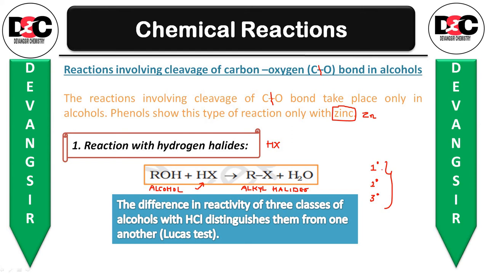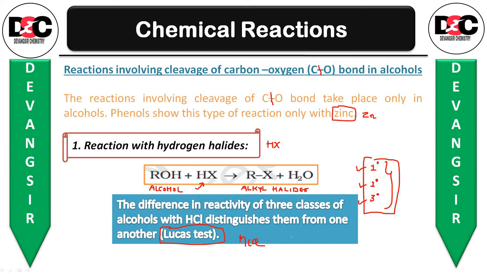Suppose you want to identify which kind of alcohol you have taken, whether primary, secondary or tertiary alcohol, to distinguish all these different classes of alcohol you need to do a test. The name of this test is the Lucas test. Try to remember for MCQs: for identification of alcohol, you need to use the Lucas test, specifically for Gujarat NEET and board.